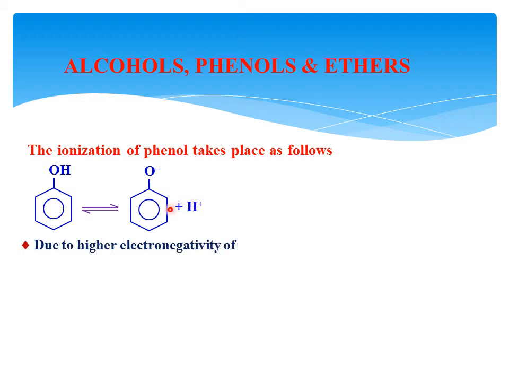Why is it happening? Because the positive charge on the oxygen atom will never be tolerated by the oxygen atom. Therefore, the O-H bond is so easily broken down into H plus.